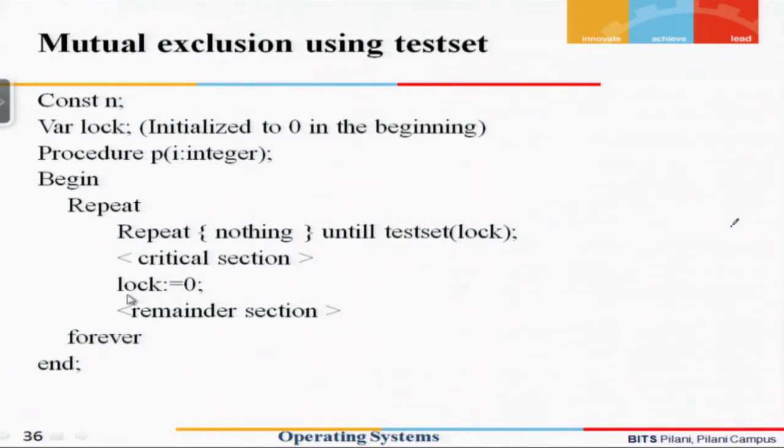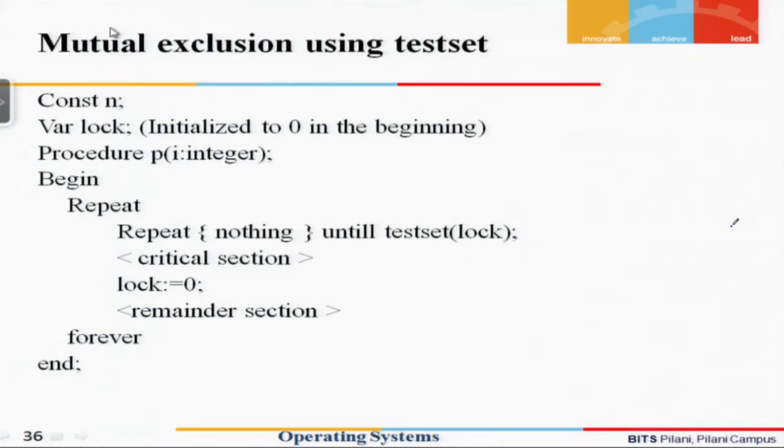Making the lock equal to 0 essentially means that you are allowing the other processes to use the lock for accessing the critical section. So a process can access the critical section only when the lock value is 0, and once the lock value is 0, it can acquire the lock and get into the critical section.